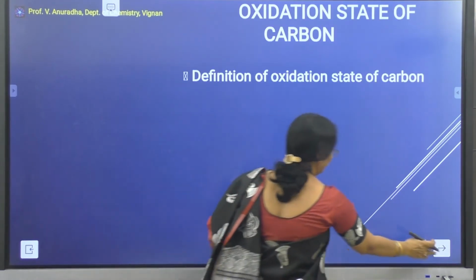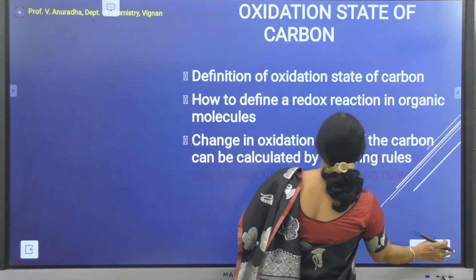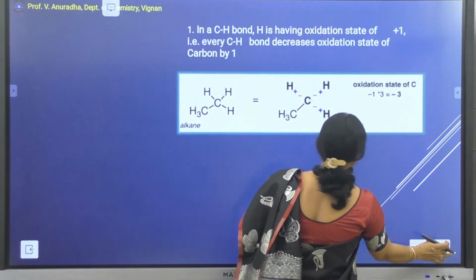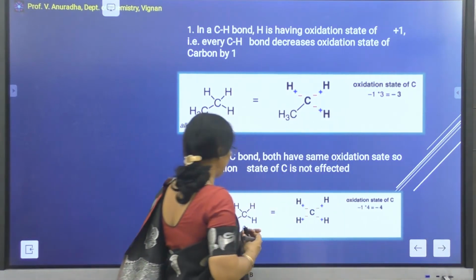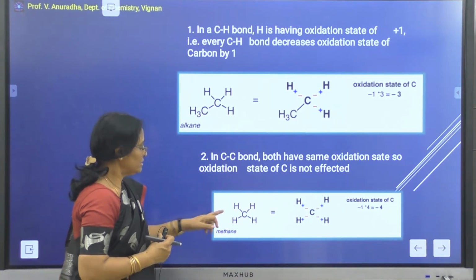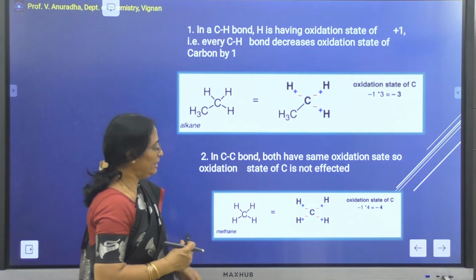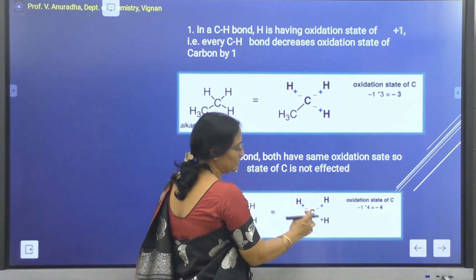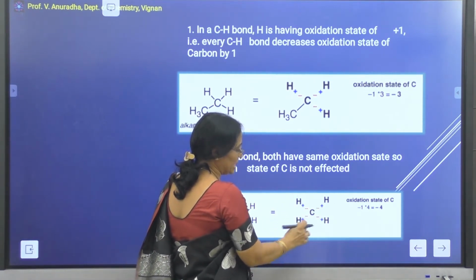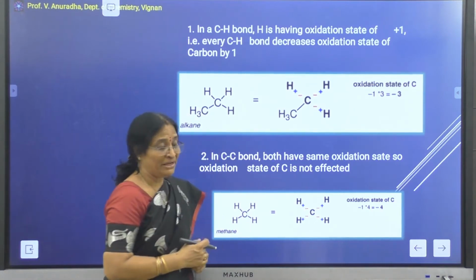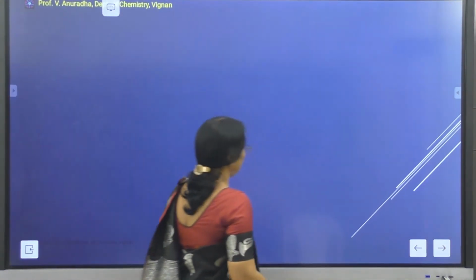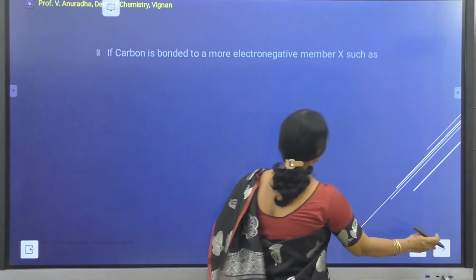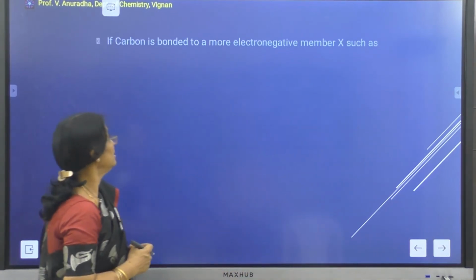Then let us go to the next rule. There is one example here: methane. Here you have 4 hydrogens present. Therefore, the formal charge is 4 times -1, so it becomes -4.